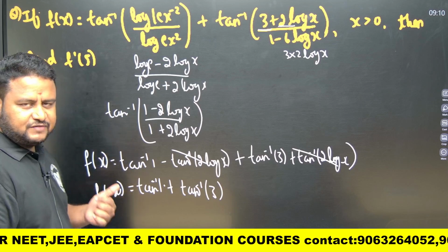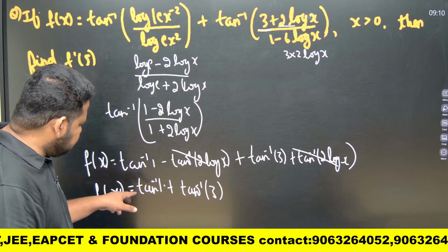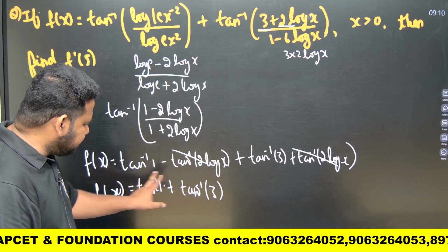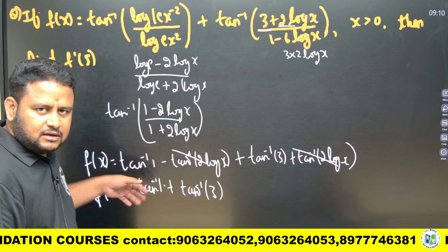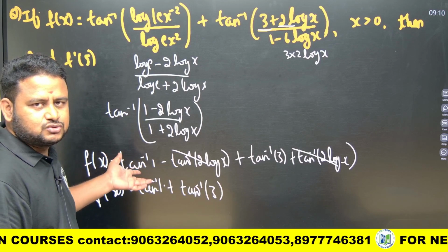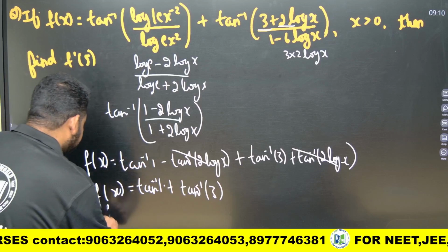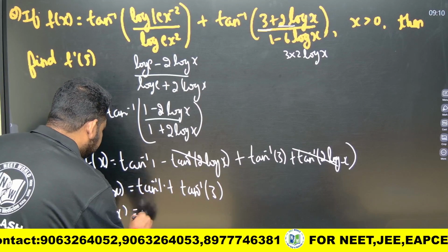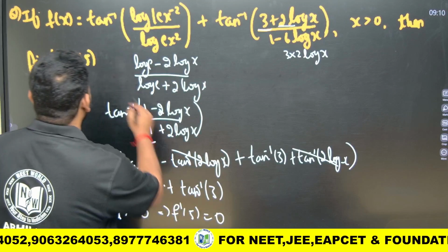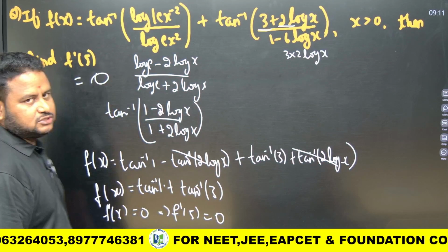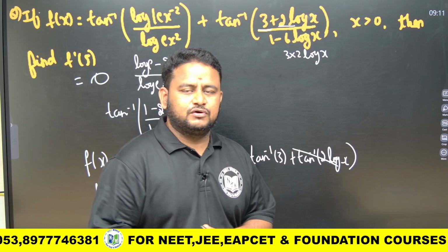They are asking f dash of 5, but let me see. Oh, okay, see here, tan inverse of 1 and tan inverse of 3. This is nothing but constant. There is nothing that is having a function of x. So, f dash of x will be equal to 0. Similarly, this implies f dash of 5 will also be equal to 0. So, the answer to this question is 0, friends. So, this is how we solve this question.